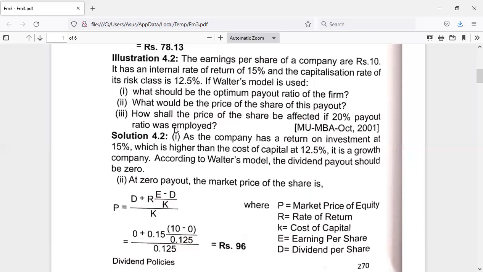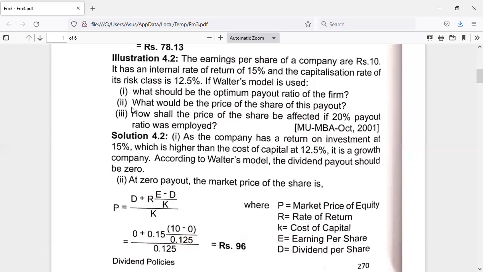And for this, what should be the optimum payout ratio of the firm? For that, you can observe the explanation here. As the company has a return on investment of 15%, which is higher than the cost of capital of 12.5%, it is a growth company. According to Walters model, the dividend payout should be 0. So for the first question, you got the answer.